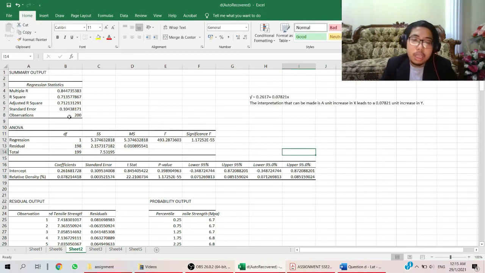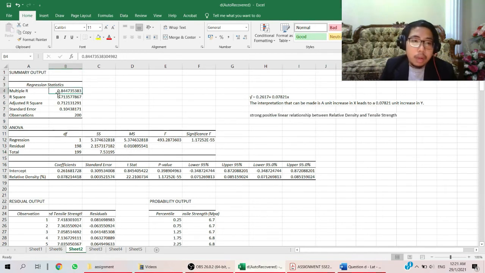To confirm that we insert the correct value or not, first we look at the observation, and you can see it is 200, same with the sample size. Then we can see the estimated intercept is 0.2617 and the estimated slope is 0.0782. The regression equation will be y equal to 0.2617 plus 0.07821x. The interpretation can be made that a unit increase in x leads to 0.07821 increase in y.